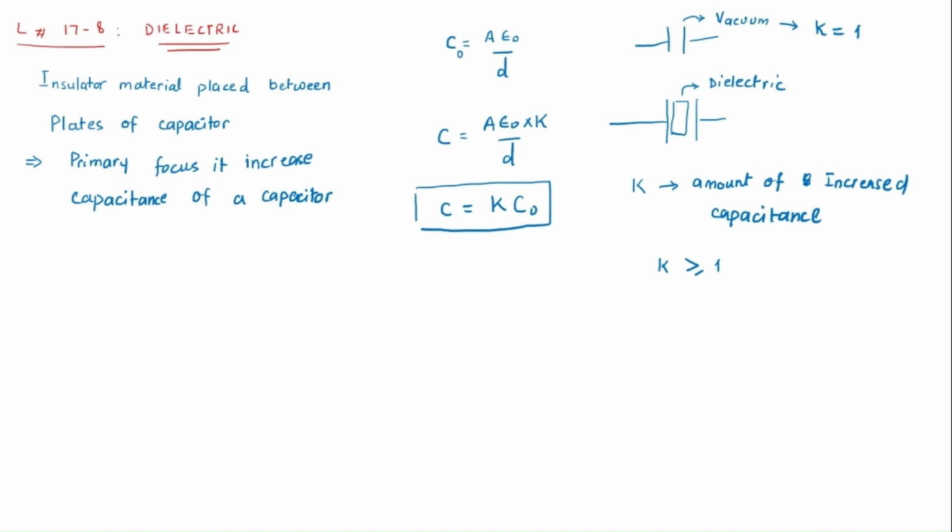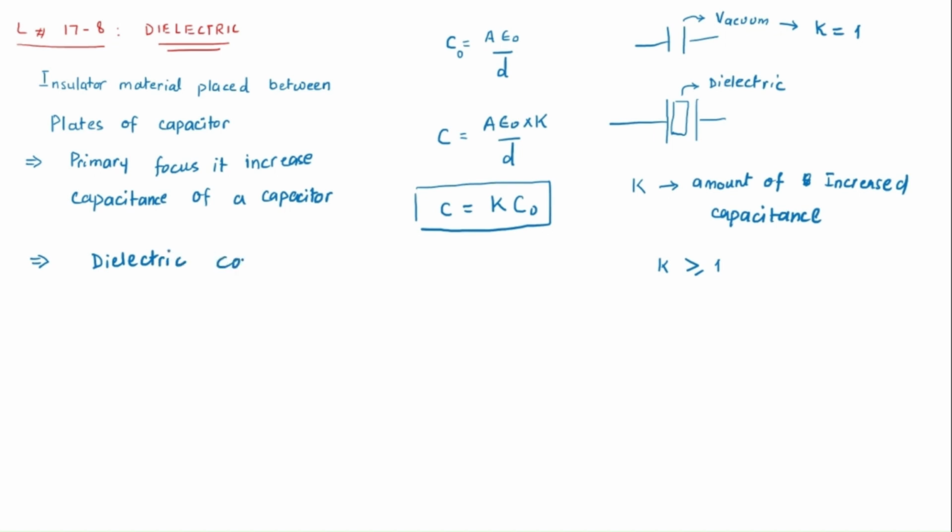When I use the word dielectric, I said it's an insulator. So an insulator can be paper, plastic, rubber, grease, oil, anything. So you can say what kind of dielectric we can have. The main thing is it should be an insulator.